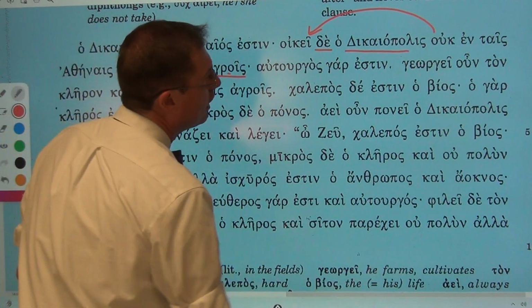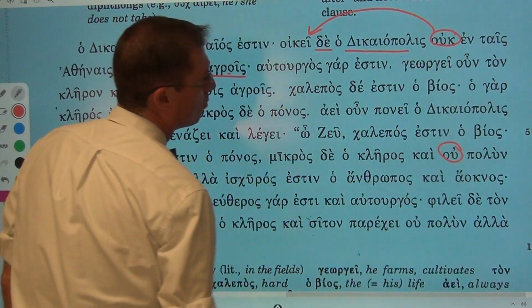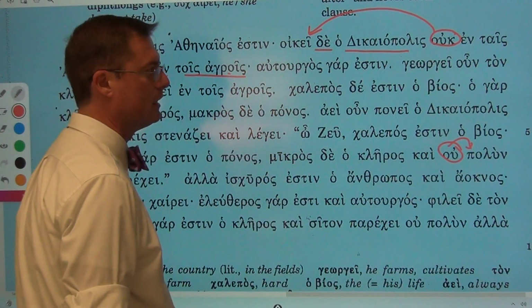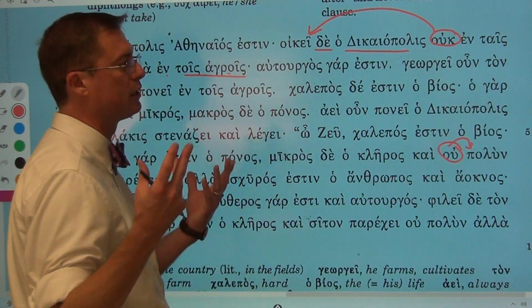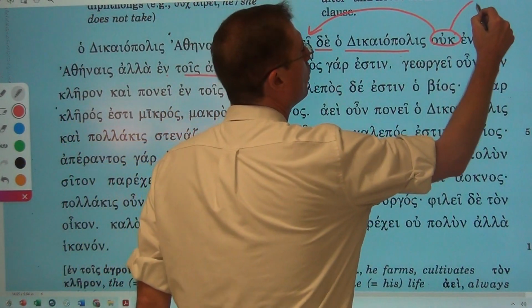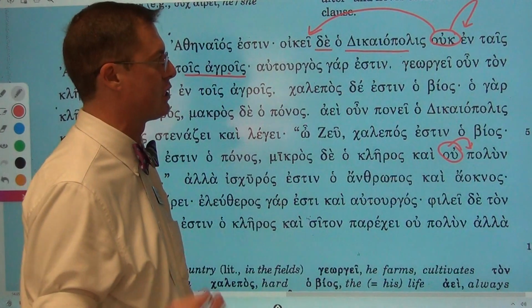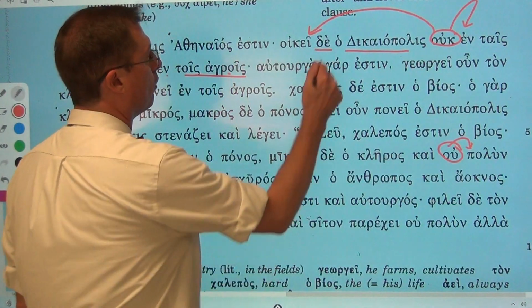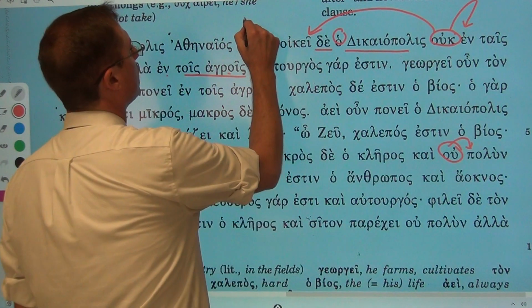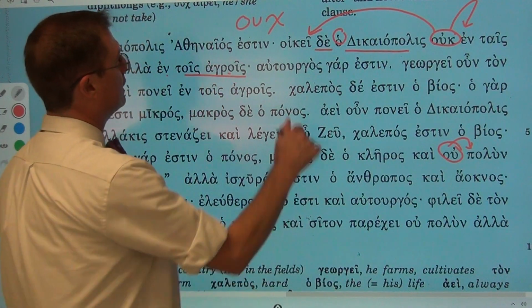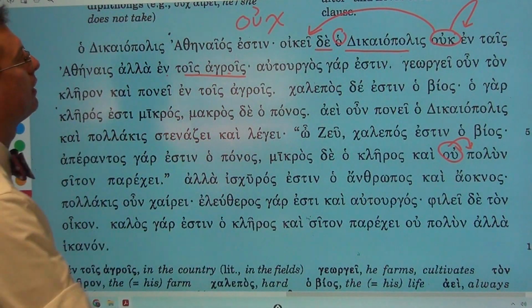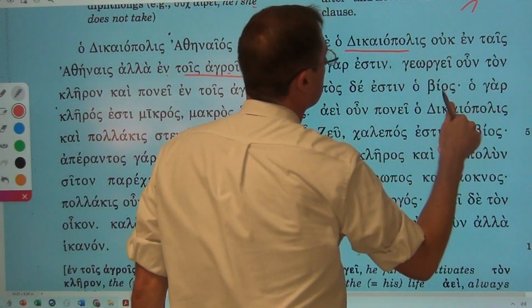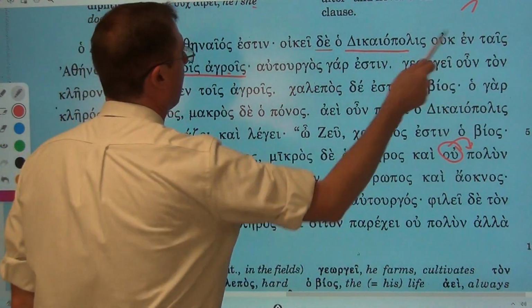A couple of things here: the words ouk and ou are both words that mean not. If the next word begins with a consonant, like pi, it is simply omicron upsilon, but if it begins with a smoothly aspirated vowel, it is ouk. If it had been a rough aspirated vowel, like what you see here with ho, it would have been ouch, with a chi, as it were. But it is a smooth breathing, so therefore ouk. So, but Decapolis does not live, is not living in Athens.